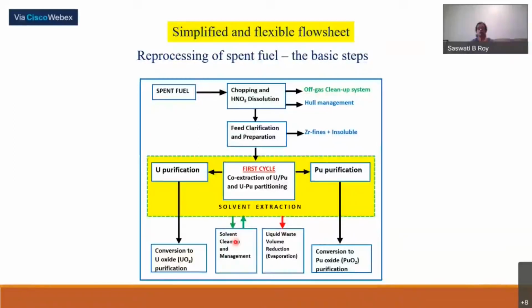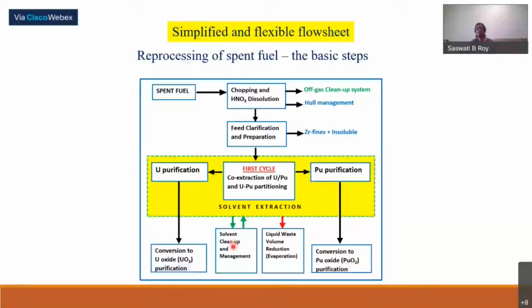Now, there is one more step here. As I said, TBP has a lot of good properties, but it also has a few drawbacks. During our front end discussion, we said that it has slightly higher viscosity and density, so we always use it after dilution with diluent hydrocarbons. Here also we have to do that.